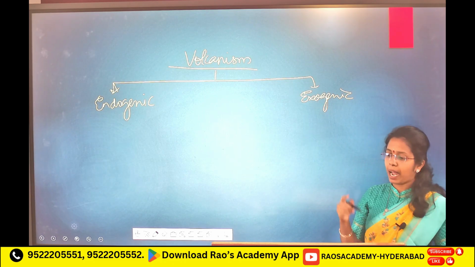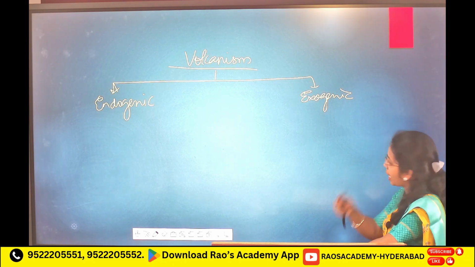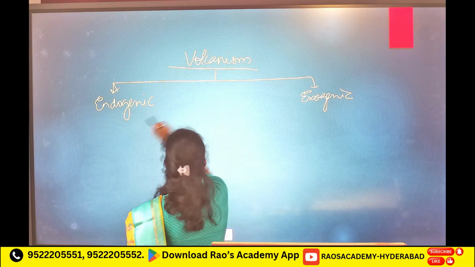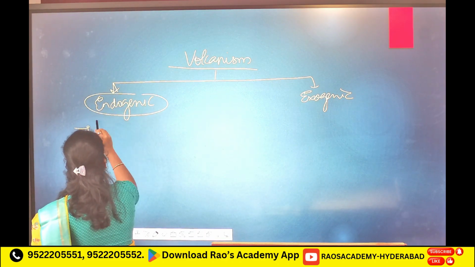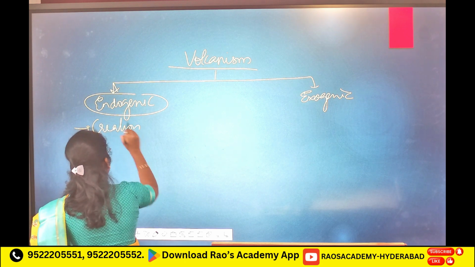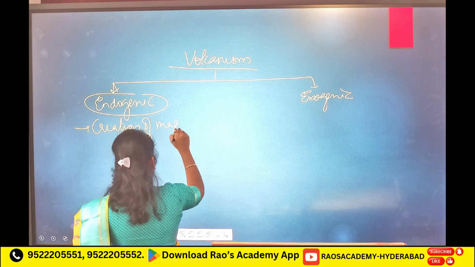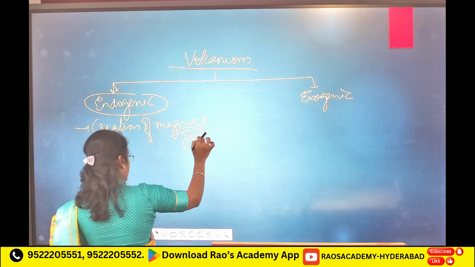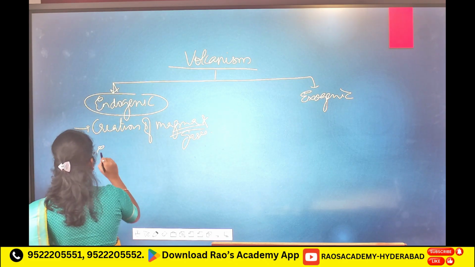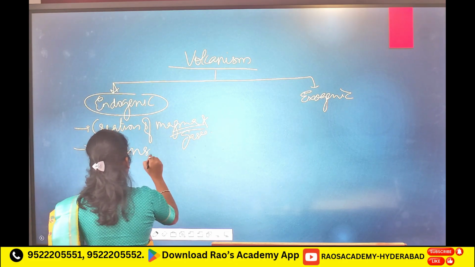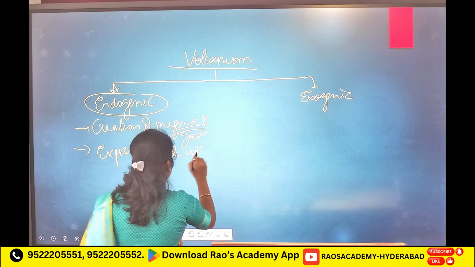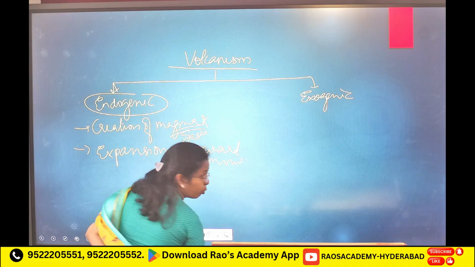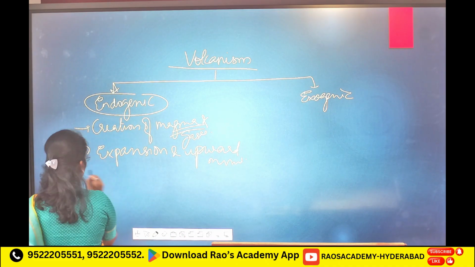Under the endogenic mechanism, you will see creation of hot magma and gases, expansion and upward movement of this magma.